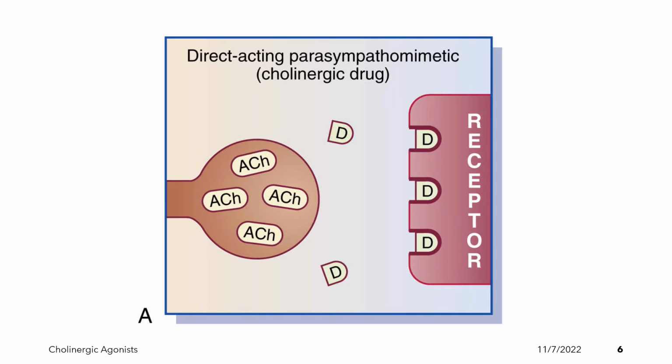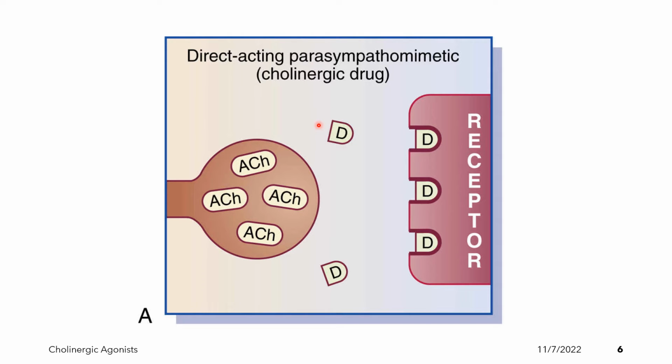This diagram shows the MOA of our direct-acting parasympathomimetic or cholinergic agonist. The figure shows our nerve terminal and our effector with the presence of the receptors. In the nerve terminal, we have the presence of acetylcholine in the synaptic vesicle. The D here refers to our cholinergic drug.